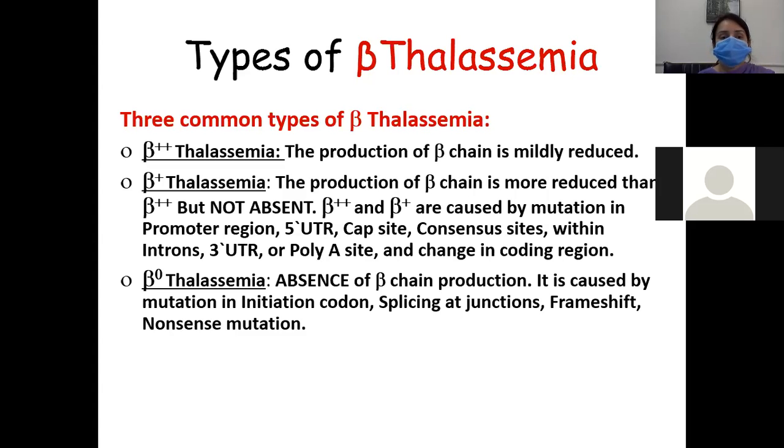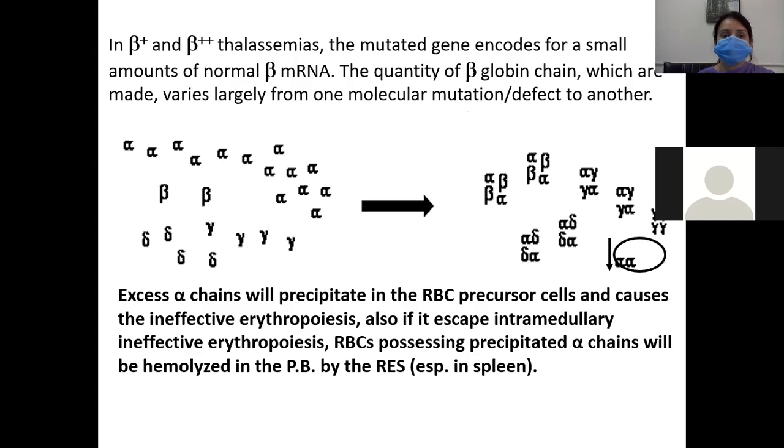So what will be the third type? There will be beta not thalassemia. Beta not thalassemia means there is total absence of beta chain production, and it is caused by mutations in the initiation codon, splicing at junctions, frame shift, and nonsense mutations. So in beta plus and beta plus 2 thalassemia, the mutated gene encodes a small amount of normal beta messenger RNA, and the quantity of beta globin chain which is made varies largely from one molecular defect to another.